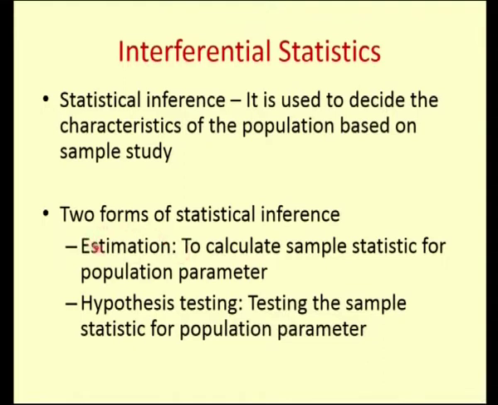One we call estimation and the other one is hypothesis testing. Estimation means we are going to estimate some statistical measure based on the sample, which we call the sample statistic for the population parameter. After we estimate it, we are going to test it and we call that the testing of hypothesis. That is, testing the sample statistic for the population parameter.